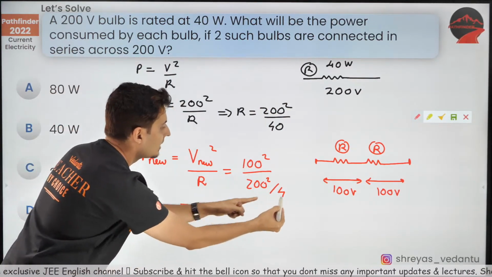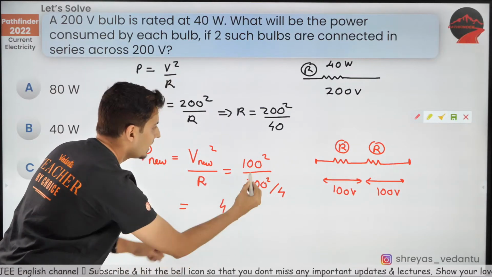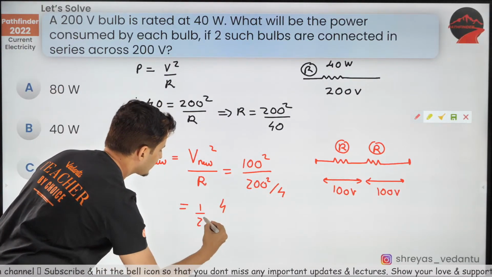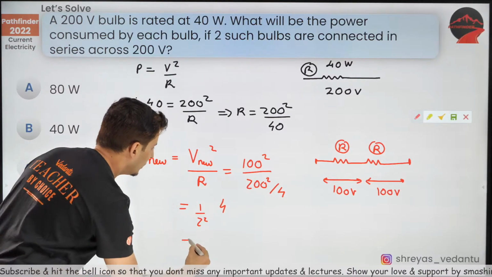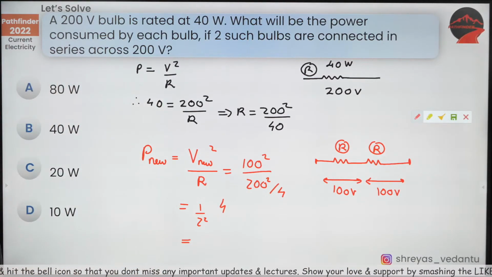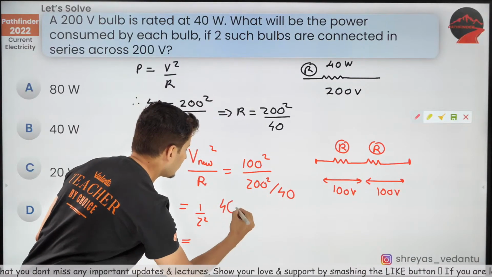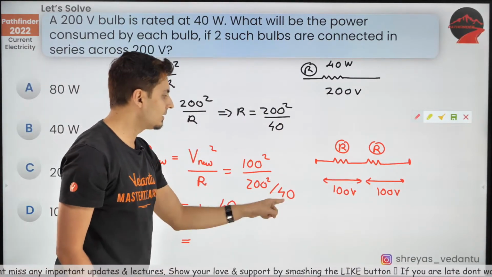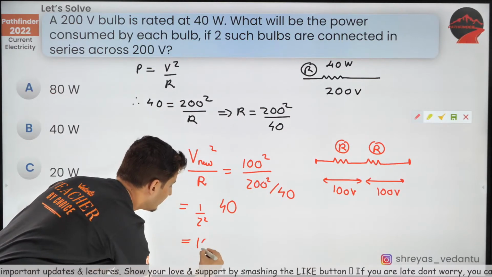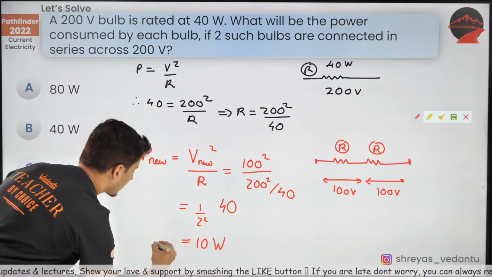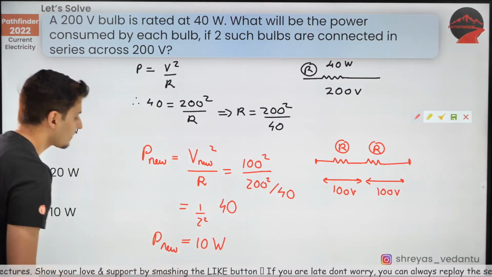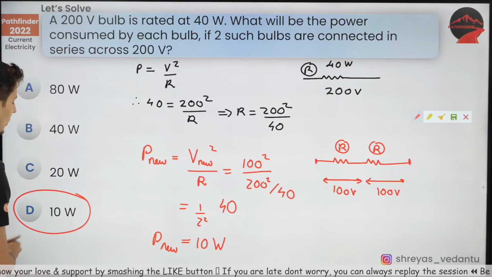So what will happen? That 4 goes on the top and this will be 1 by 2 square. Oh sorry, that was 40, my bad. This was 40, resistance was this thing divided by 40. So this is going to give me 10 watts. That's the new power, and you can see the option is D.